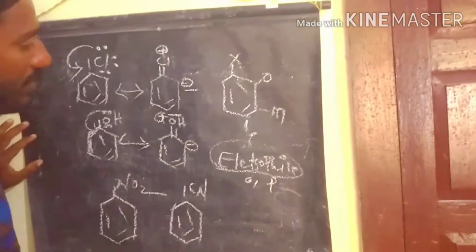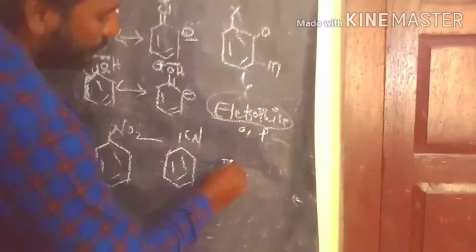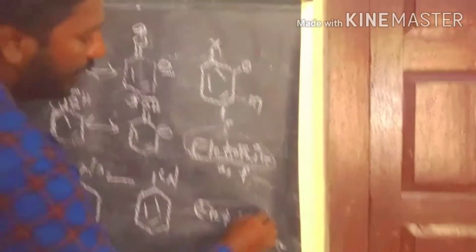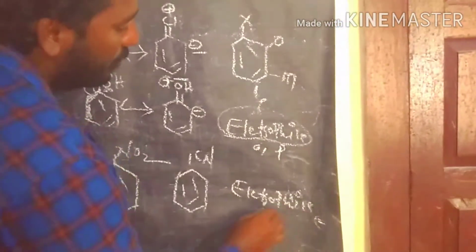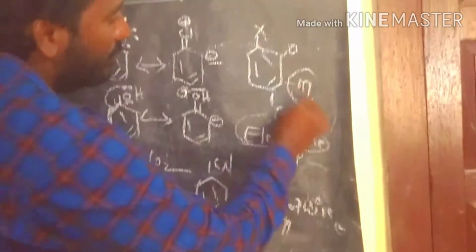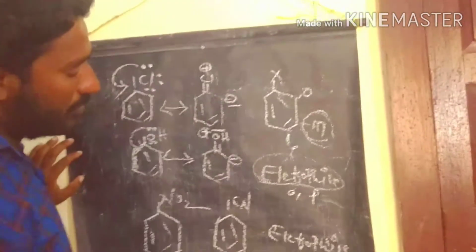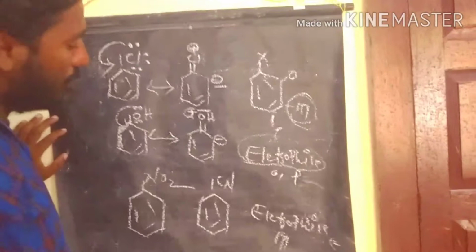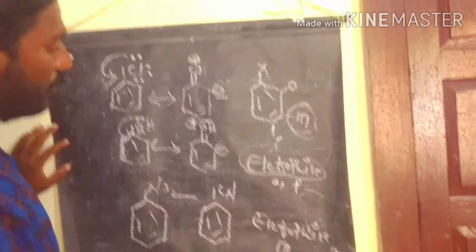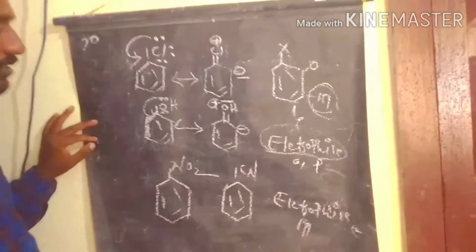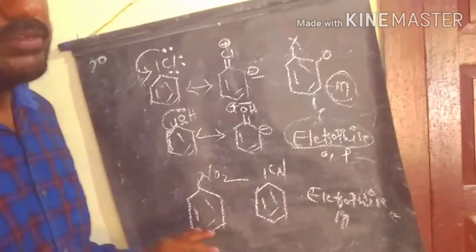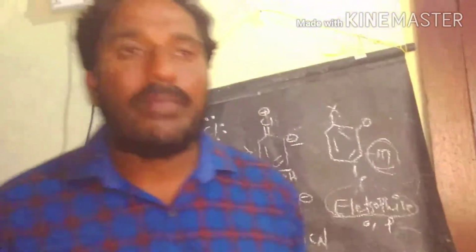In this case, the electrophile attacks at the meta position only, because the electron richness is more there. So that's why the meta position is occupied when the nitro and cyanide groups are involved in this reaction. So the nitro group acts as a minus I group.